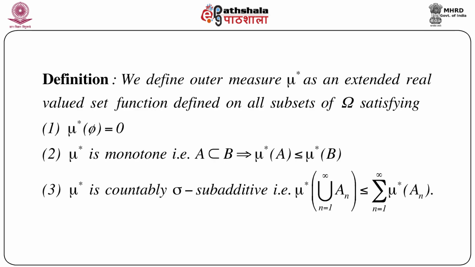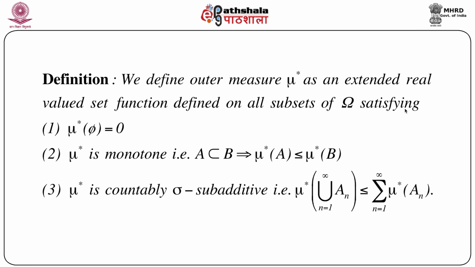So first let us define what is the meaning of an outer measure. We define outer measure and denote it by mu star as an extended real valued set function. Now remember, it's an extended real valued set function, so it can take infinity, defined on all subsets of omega, satisfying more or less the same axioms that we have seen while defining a probability measure, but with a little more relaxation.